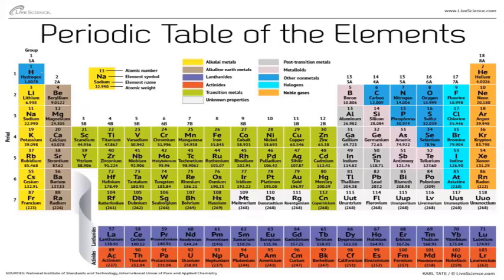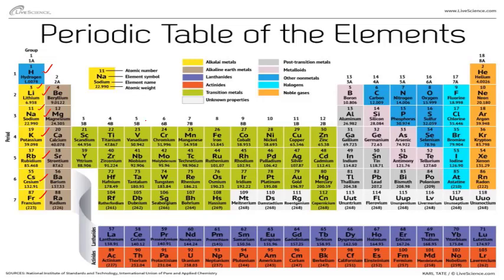For example, here hydrogen, lithium, sodium, potassium, rubidium, cesium, francium. They are in the same vertical column, which we call a group. The elements present in a group show similarities in their properties. That means after regular intervals of atomic numbers, say lithium is 3, sodium 11, the properties repeat. That's why it is referred to as periodicity. Therefore, this arrangement of elements is referred to as the periodic table.